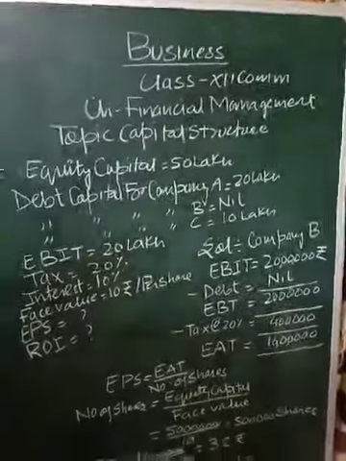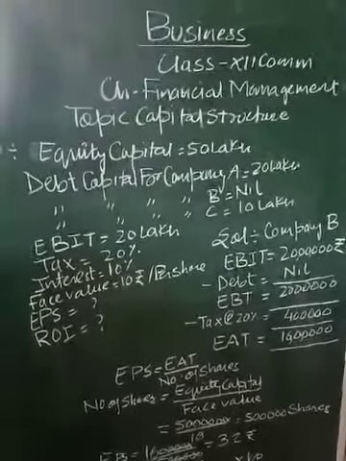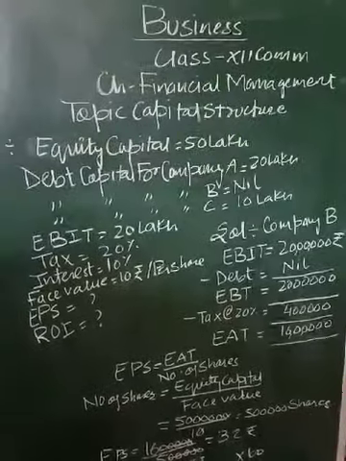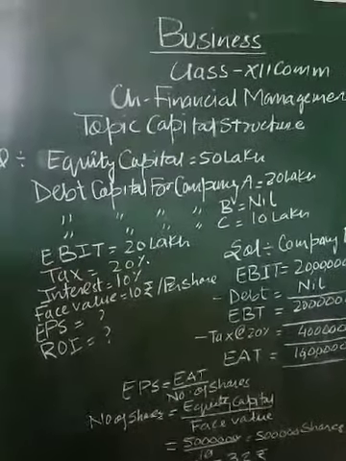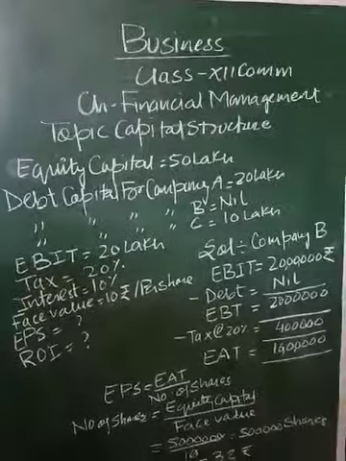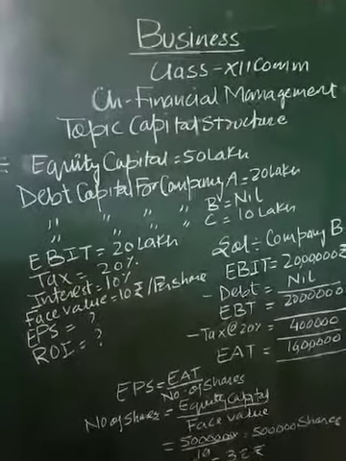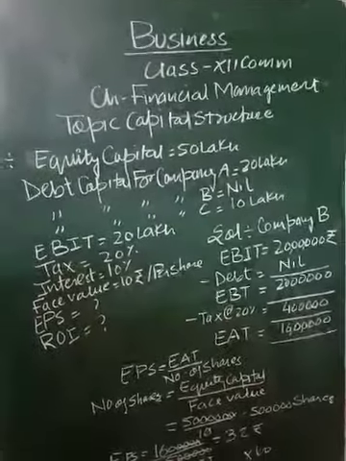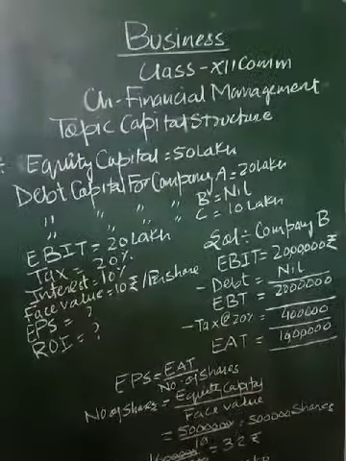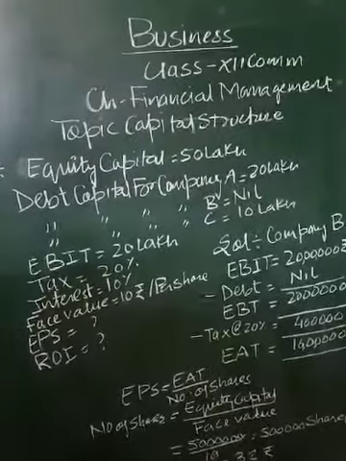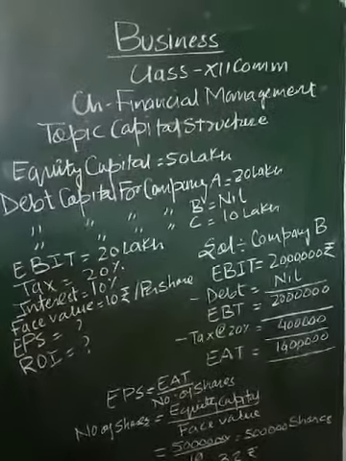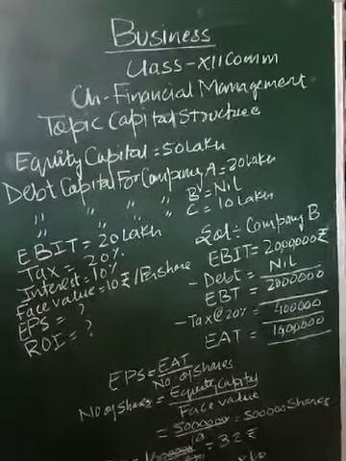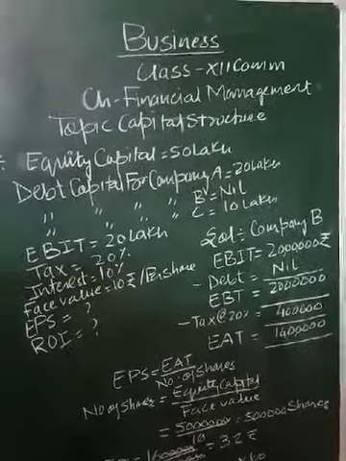Today, the same chapter, financial management, and today's topic is capital structure, in which I will teach you how to calculate EPS, earning per share, for the company in which debt is nil, because it is a different situation from all the situations we discussed earlier.